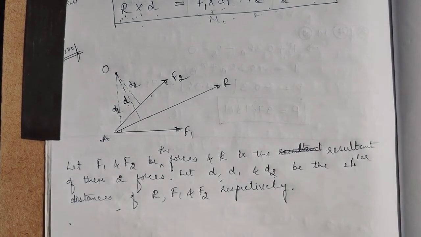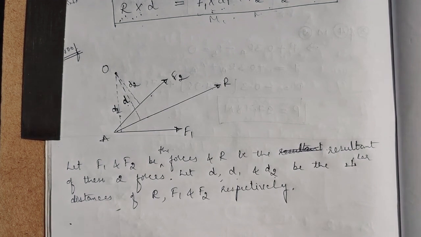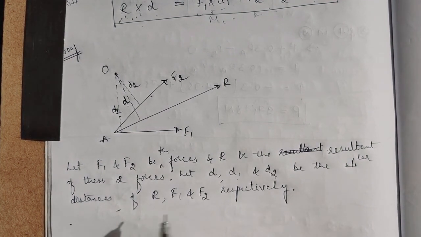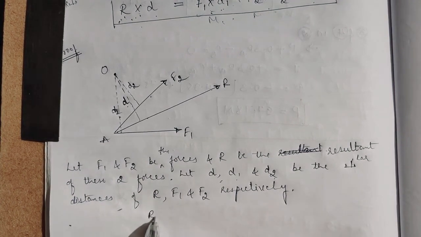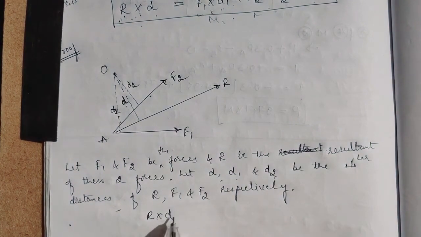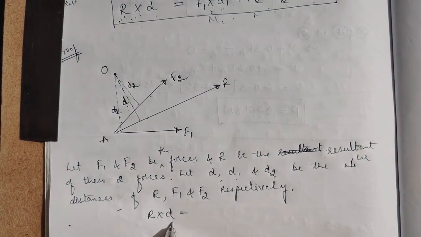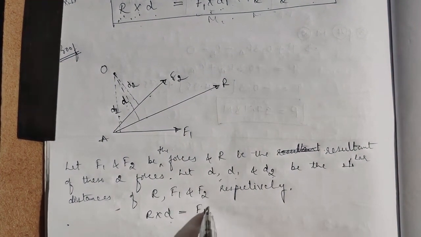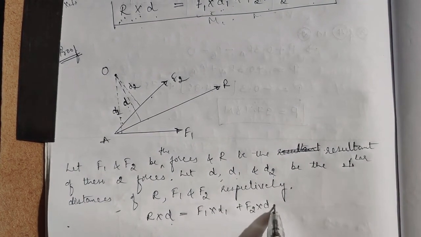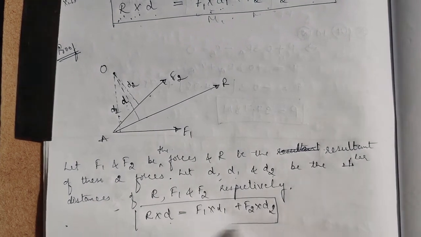Now what we have to prove in this condition is that R into D, the moment of the resultant, is equal to F1 into D1 plus F2 into D2. So this we need to prove.